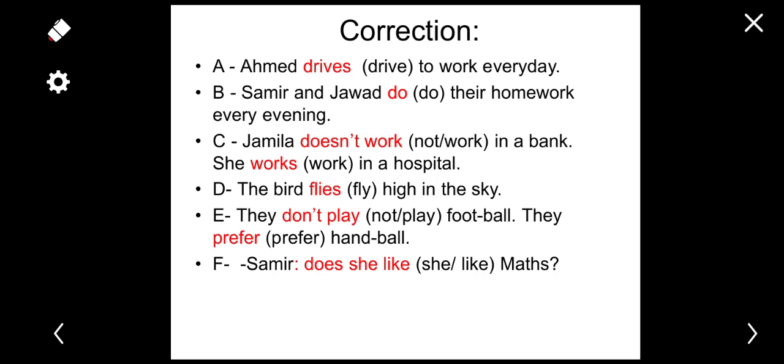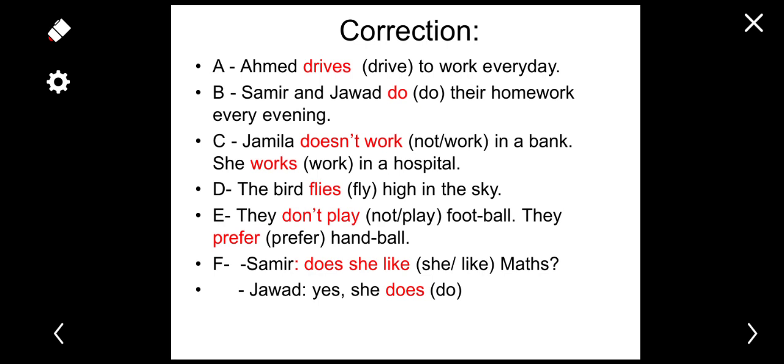So the conversation, as I said, does she like? Because we have the interrogative form, I have a question mark right here. So this sentence is in the interrogative form. We say, does she like maths? And the answer, as I said, a question such as this requires two possible answers, positive or negative.